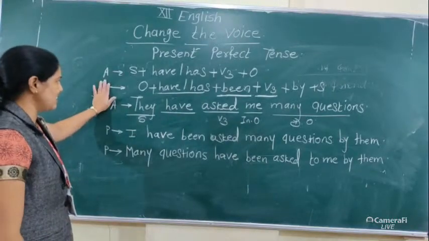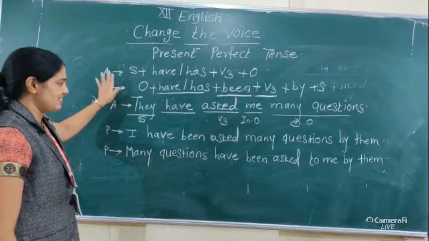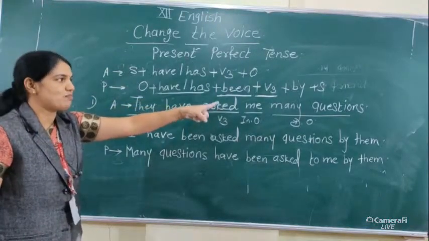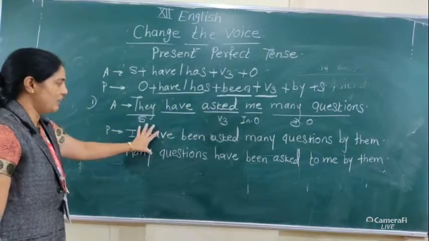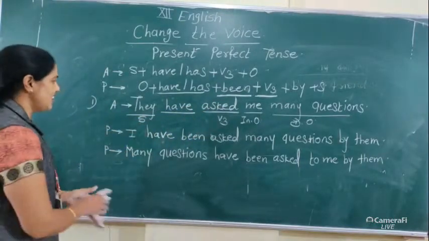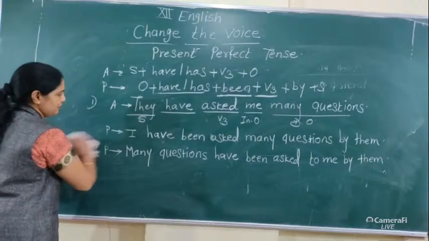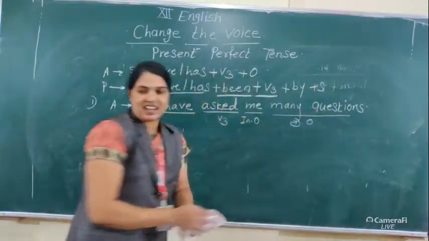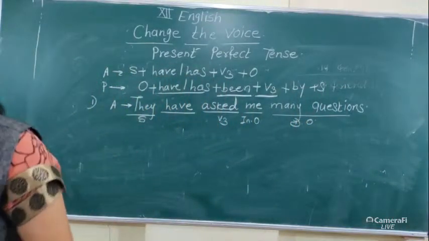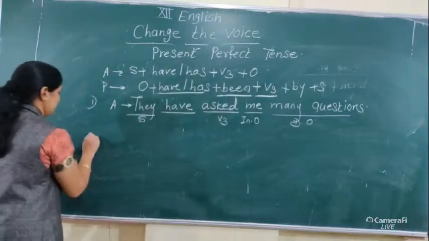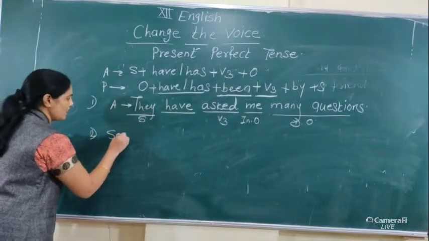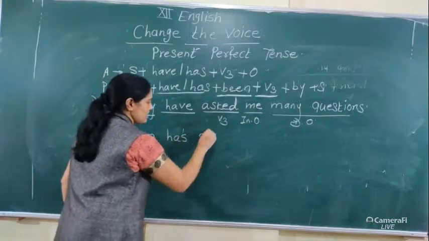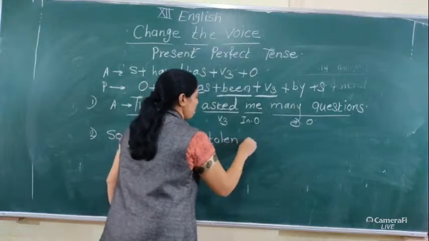I think you understand it. Here is present perfect tense, active into passive, and when the active voice has two objects, it's very simple: write down two answers. The next example of present perfect tense: Someone has stolen my watch.